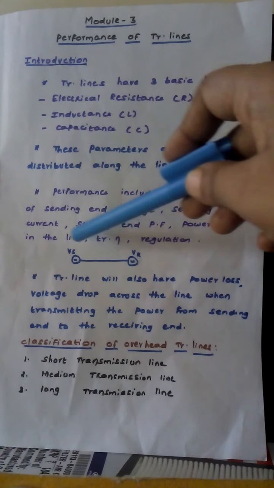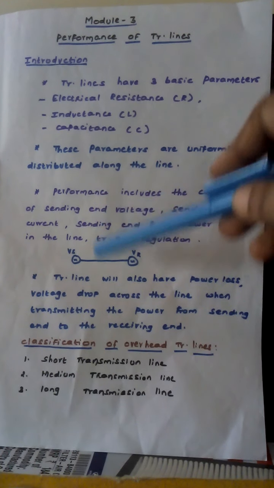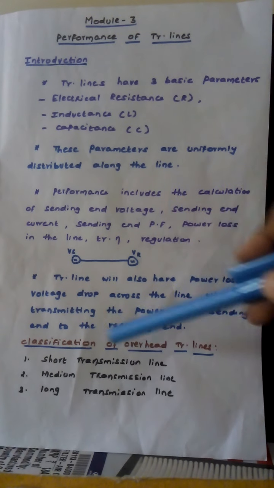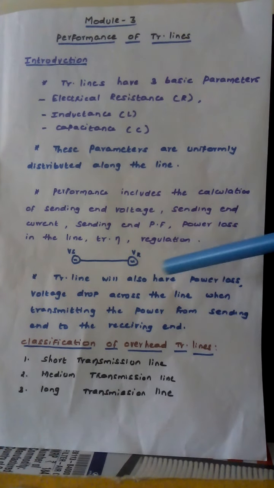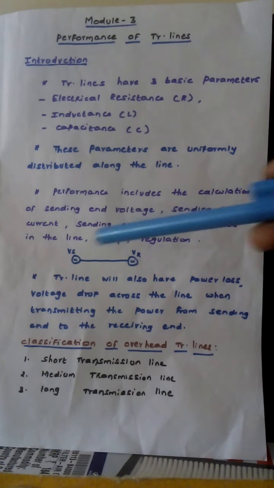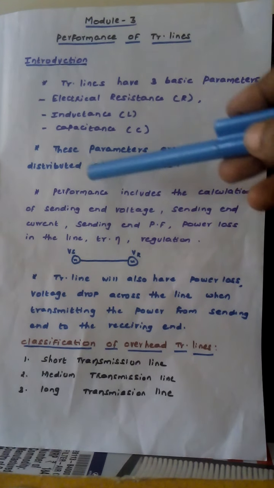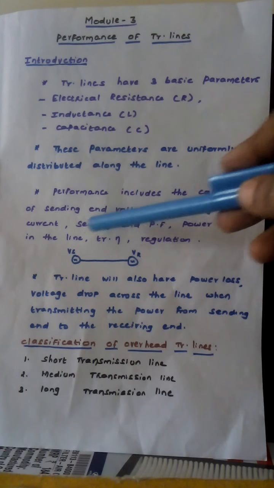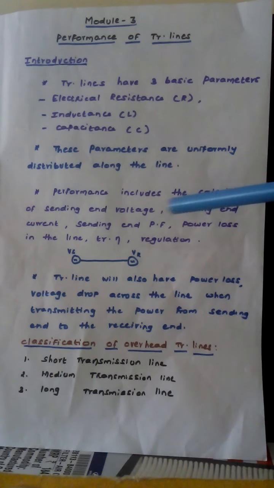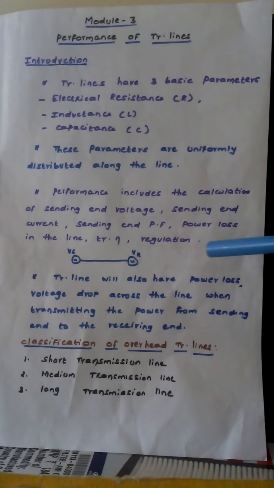Here we are considering a sending end station and a receiving end station which are connected by a transmission line. The transmission line will have the parameters resistance, inductance and capacitance. Due to the presence of these parameters, the transmission line will also have a power loss and voltage drop across the line when transmitting power from the sending end to the receiving end. The term performance includes the calculation of sending end voltage, sending end current and sending end power factor. From these values, the power losses in the line, transmission efficiency and regulation will be calculated.